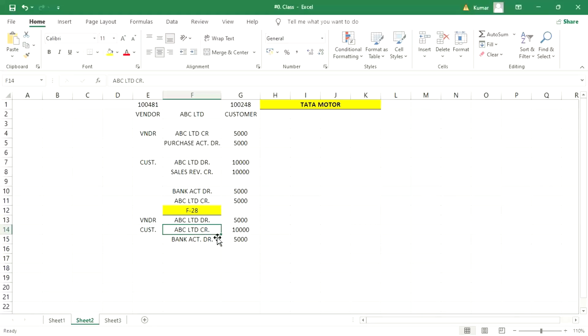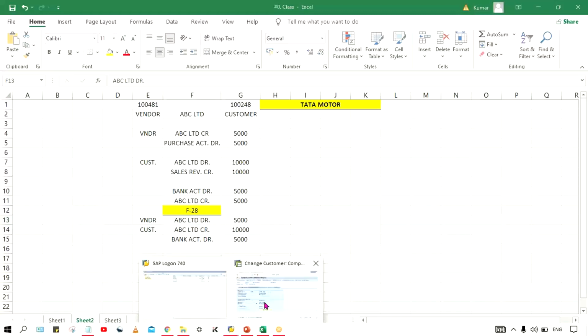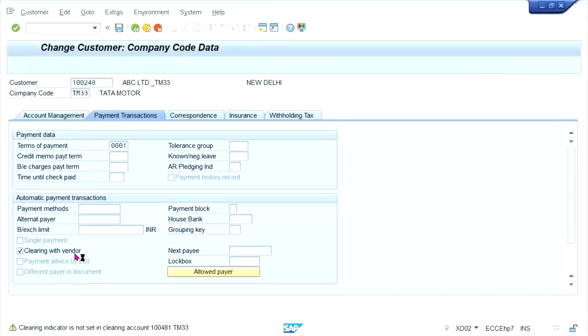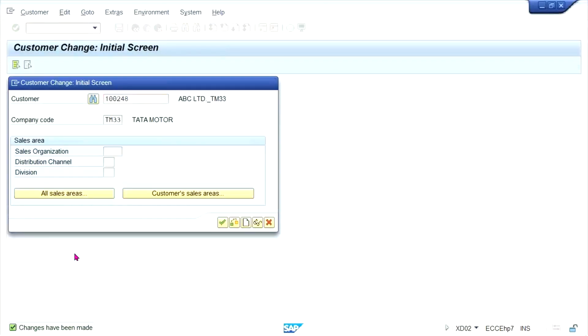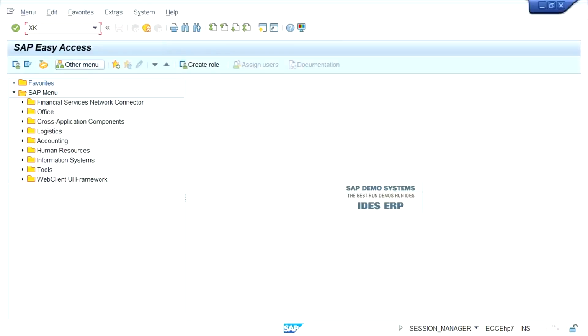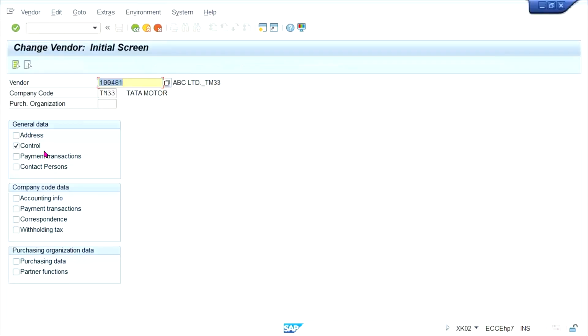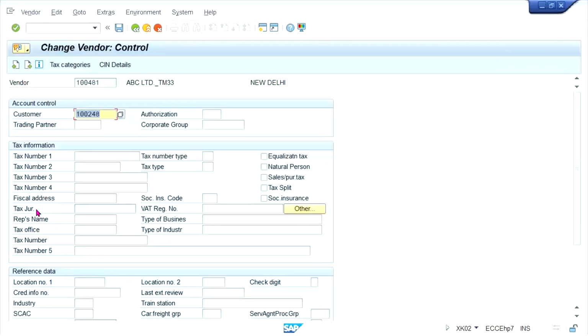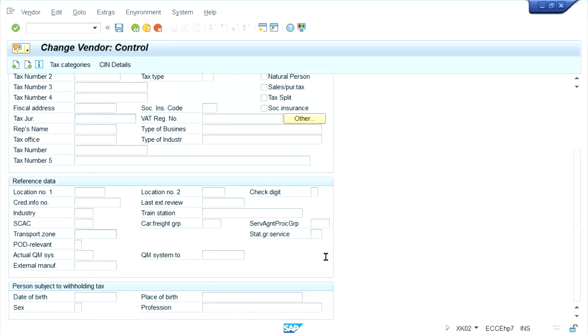Now look at here, guys. The vendor line item is getting cleared against what? The vendor line item is getting cleared against the customer line item. So what we have done, guys, is apply a check mark for clearing with vendor in the customer master. And if you go to the vendor master, click on payment transaction, and here we have clearing with customer. Where is it, guys?